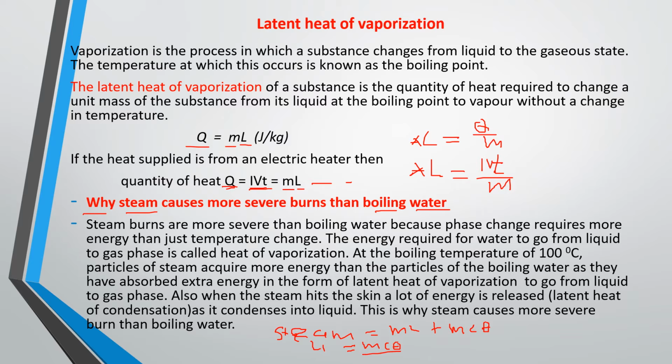So if you compare these two, which one has more energy? Is the steam. So that is why steam burns more than boiling water. Once you understand this simple concept, I think it is easier. The energy of steam is mass times latent heat of vaporization plus mass times specific heat capacity times change in temperature. Whereas for boiling water it is just mass times specific heat capacity times change in temperature. Finish. So if you understand this, life is easy for you.